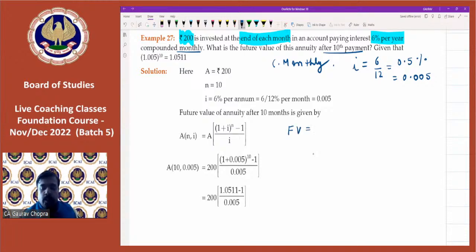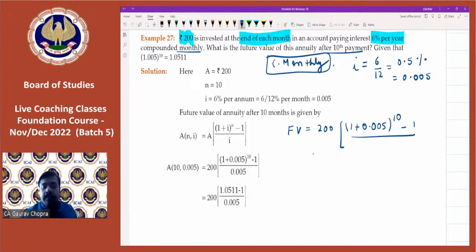Future value equals annuity 200, then bracket 1 plus I, 0.005, to the power of 10, because there are 10 months. Since compounding is on monthly basis, the time will also be computed in months. So power will be 10, minus 1 and then divided by I.